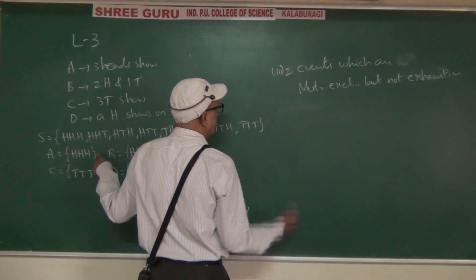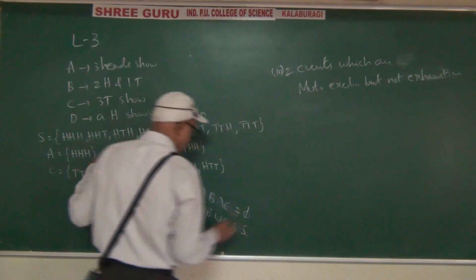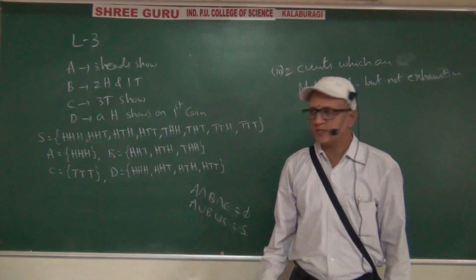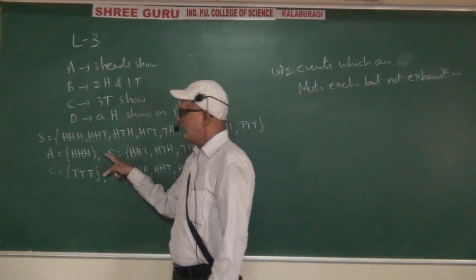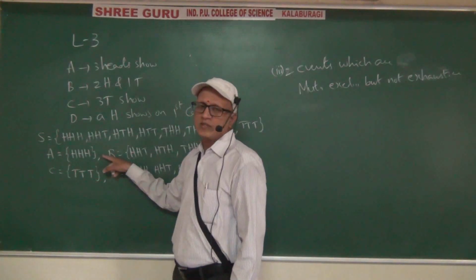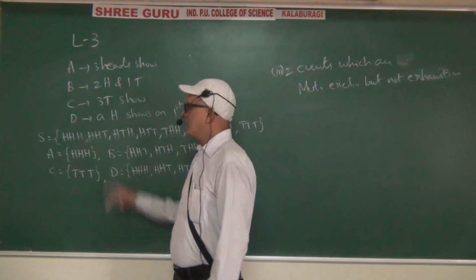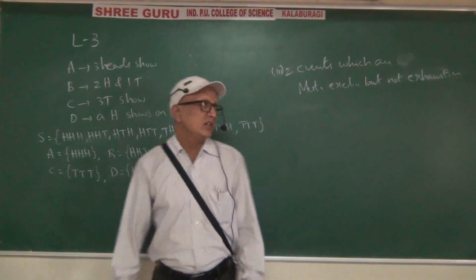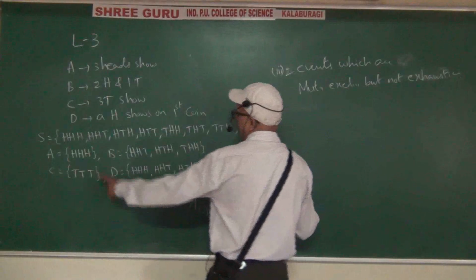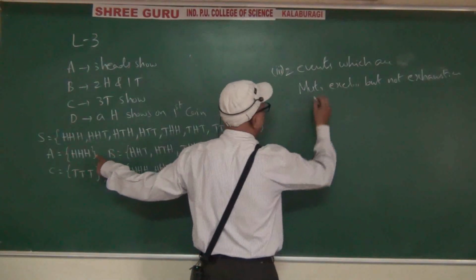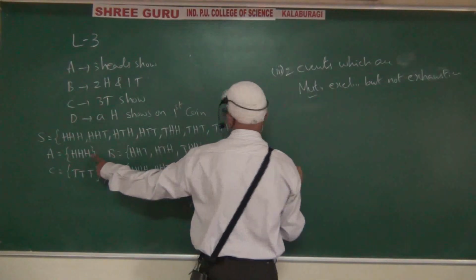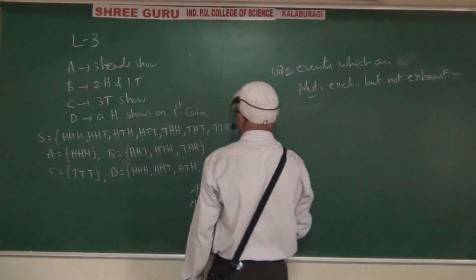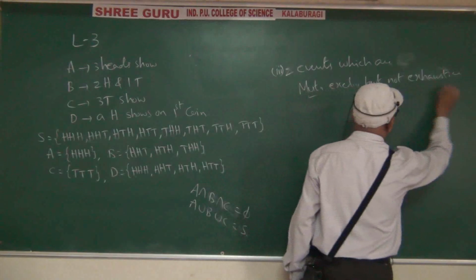And not exhaustive: exhaustive means the union between both events should be the sample space. If you find the union between these two, do we get the sample space? No. If you find the intersection between these two, do we get the empty set? Yes. That's why it is mutually exclusive. After finding the union between these two events, we are not getting the sample space. That's why it is not exhaustive.